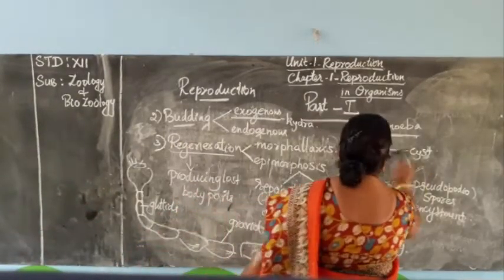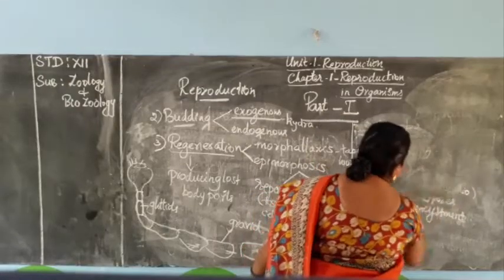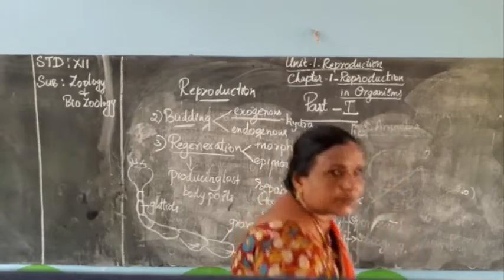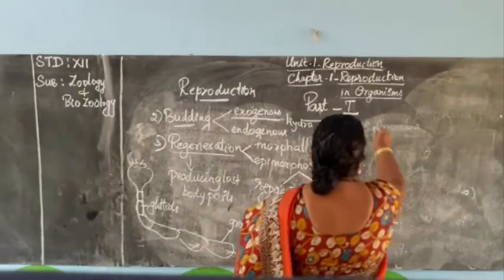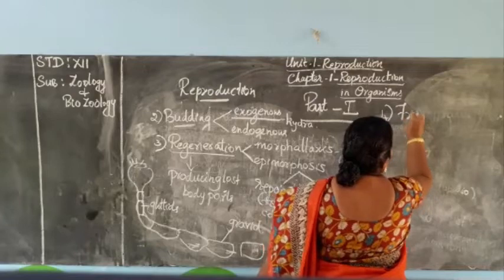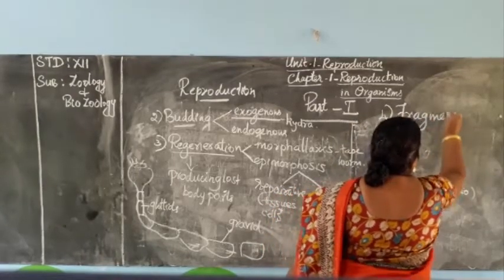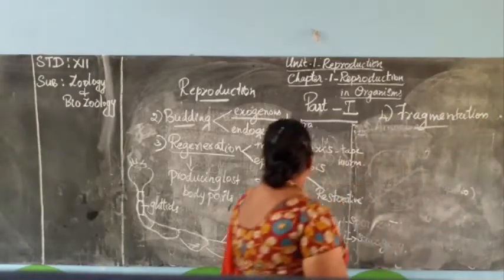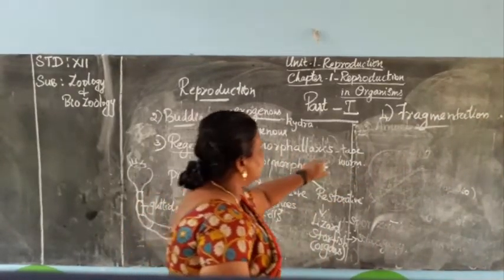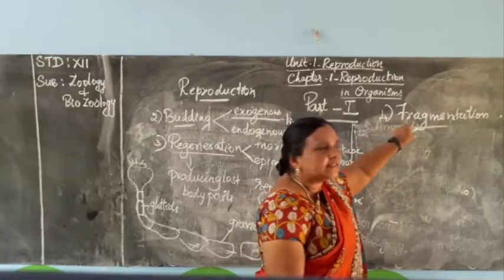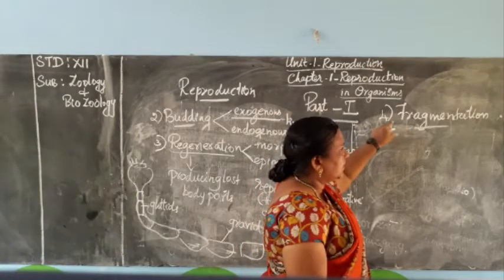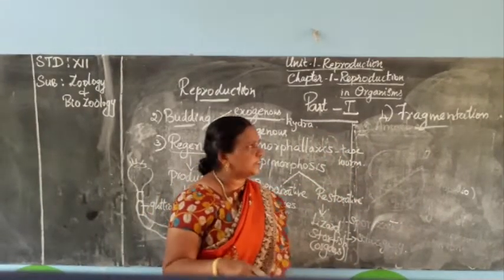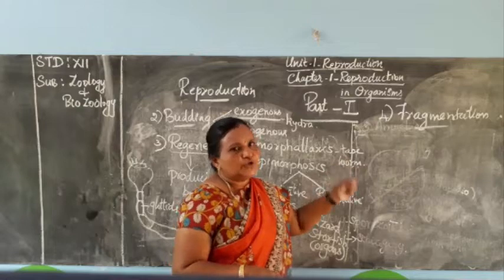Next one is the fourth one, fragmentation. The fourth process is fragmentation. Like morpholaxis, here also in this fragmentation stage, the body of the mother organism will divide into several pieces and each piece is able to produce a new organism.